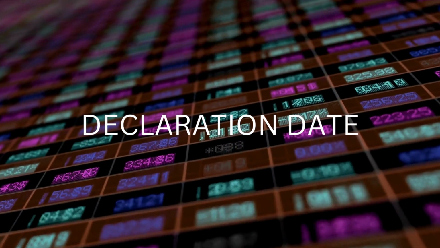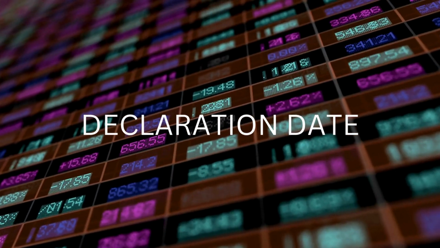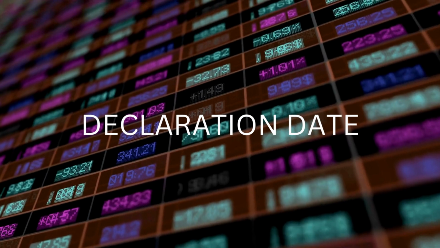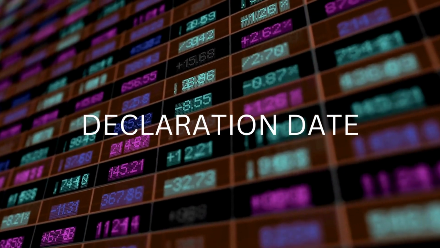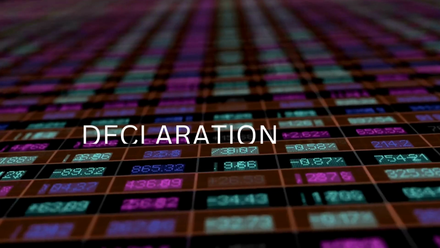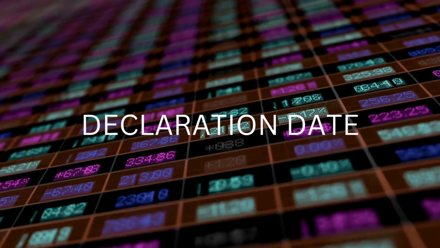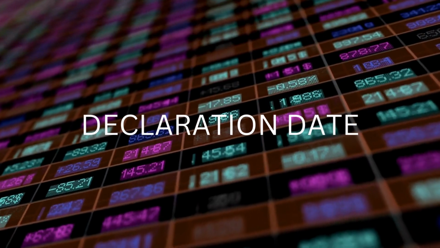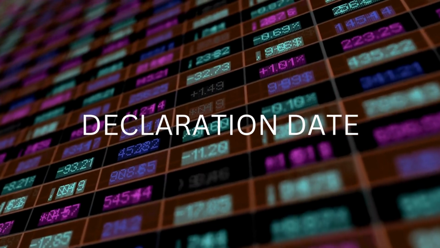Declaration date. The declaration date is the date on which the board of directors announces and approves the payment of a dividend. The declaration includes the size of the dividend being issued and outlines the record date and payment date. For example, Coca-Cola, ticker symbol KO, announces a dividend on the 20th of October 2022.